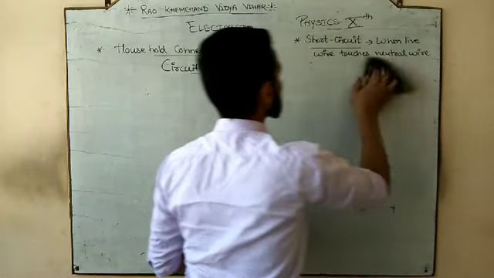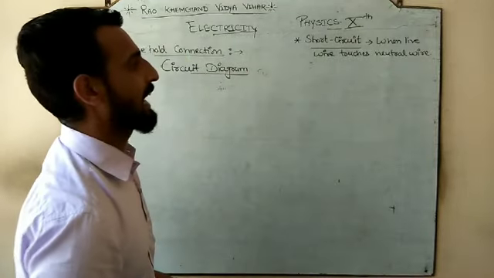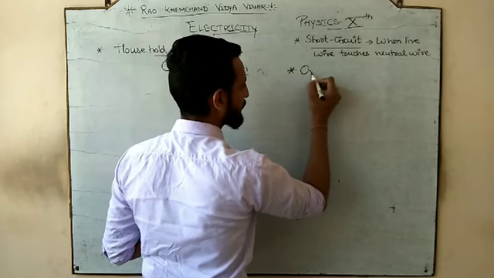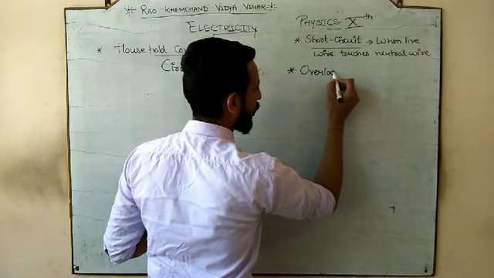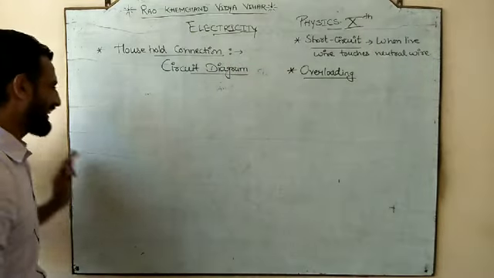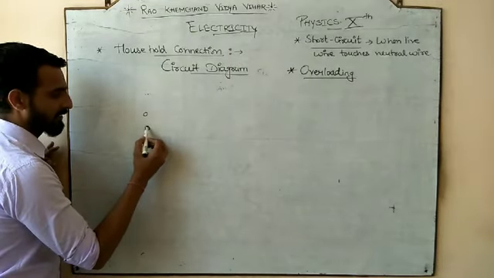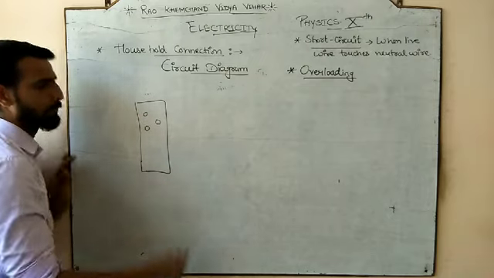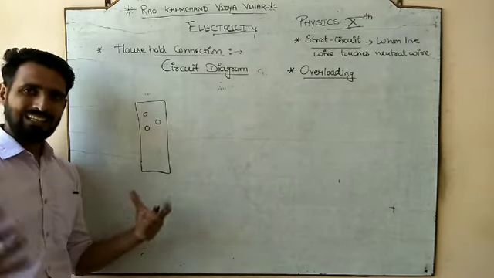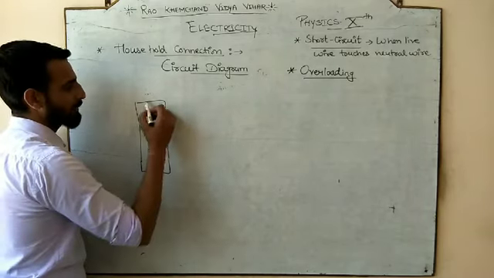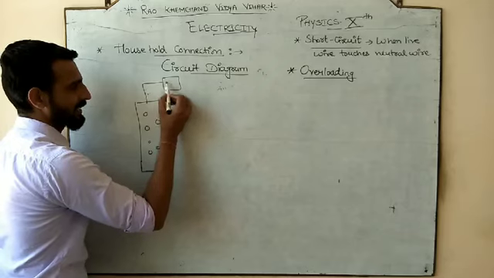And since you have drawn this, now I am going to discuss one more key point here. Since we have discussed the short circuit when the live wire end touches the neutral wire, now overloading. So overloading, it is that type of system. Let's suppose we have a circuit here. So you all know that we have multiple boards हमारे पास होते हैं. That multiple boards जिसमें हमारे पास various circuits होते हैं. And that board is connected to a single circuit.